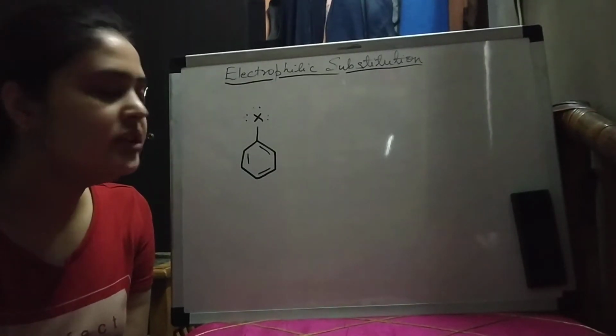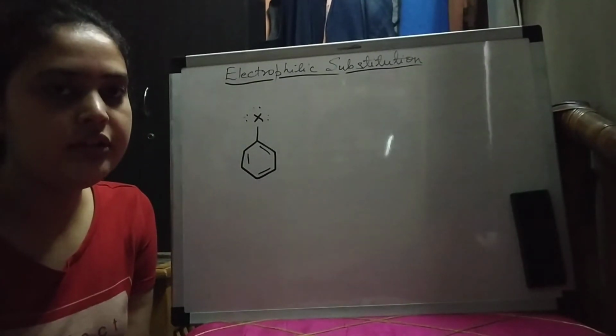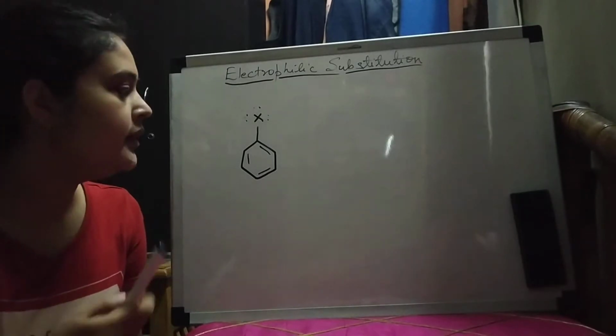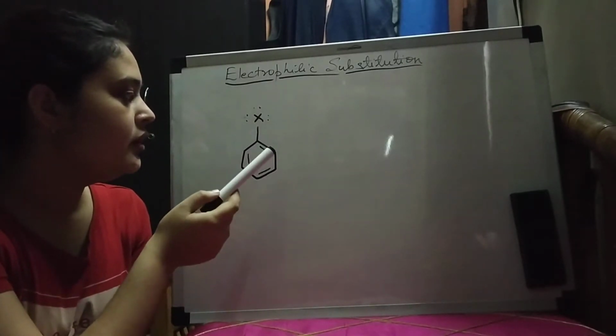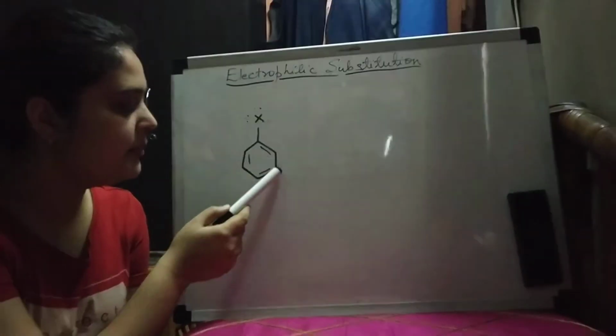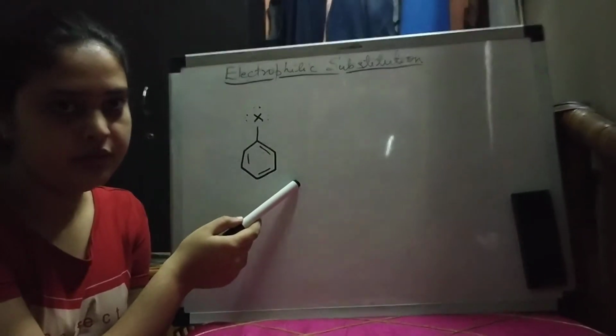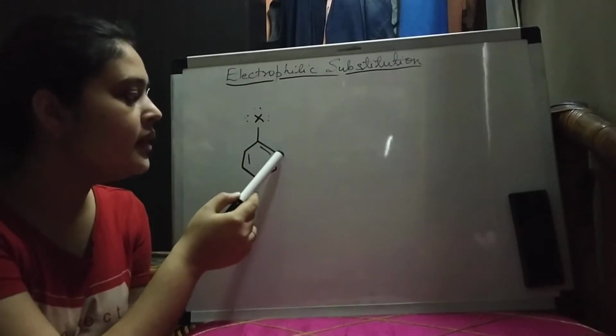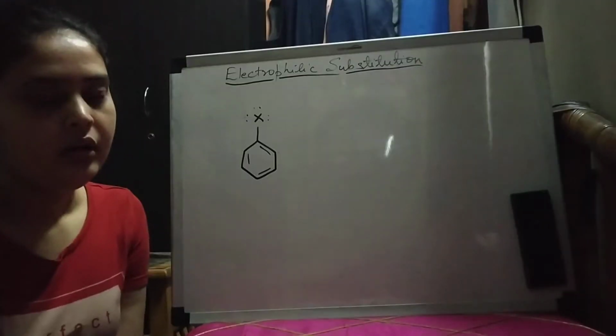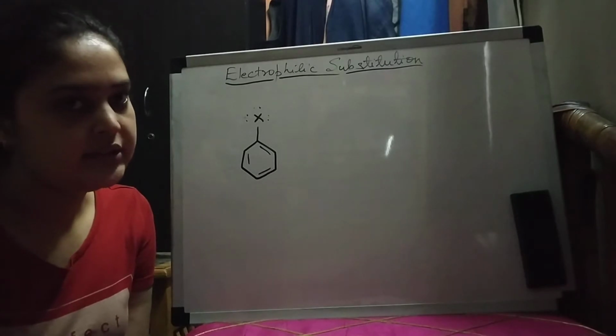So halogen is always electron withdrawing, right? So here halogen is electron withdrawing, so it must be a meta directing group. But haloarenes are always ortho para directing. Why? Because of resonance. Let us see how.